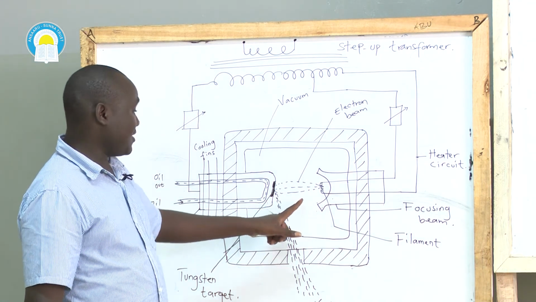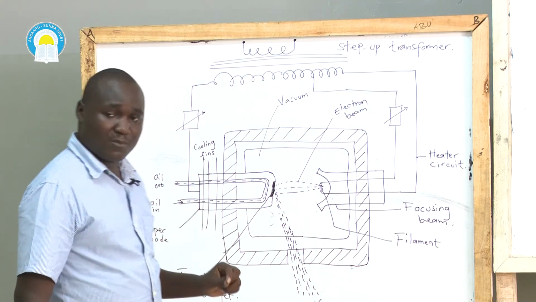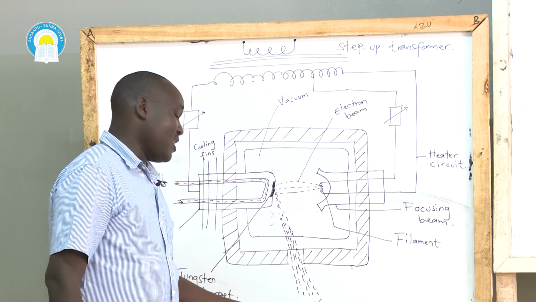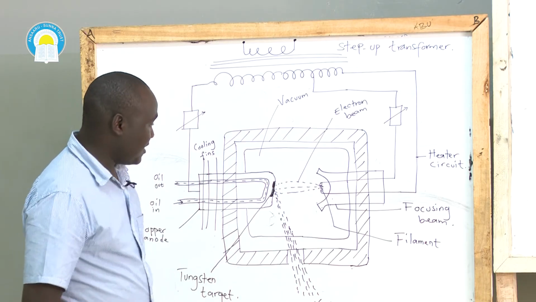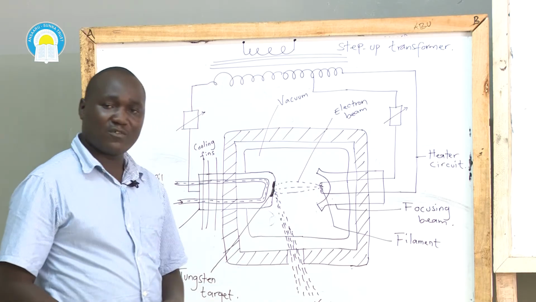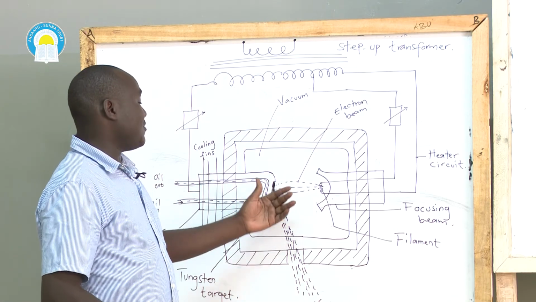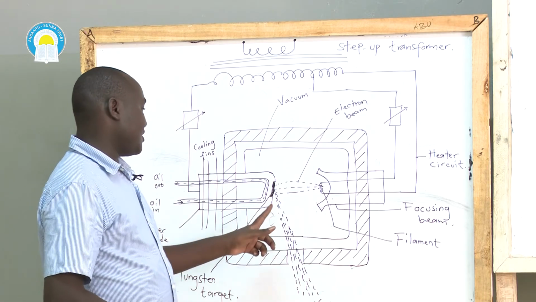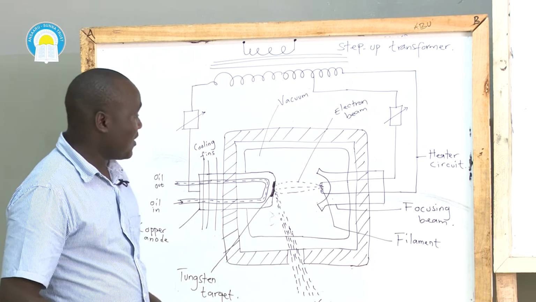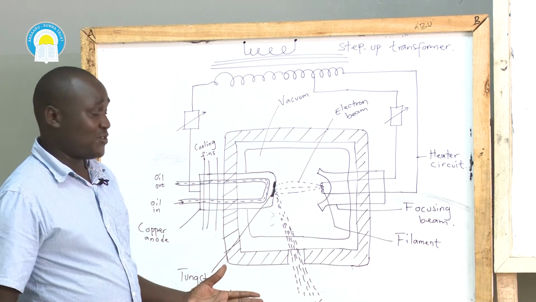In the process, the kinetic energy of these electrons is transformed into X-ray and heat energy. So just 0.5% of the kinetic energy of the electron beam is transformed into X-ray, as the remaining percentage is converted to heat energy.